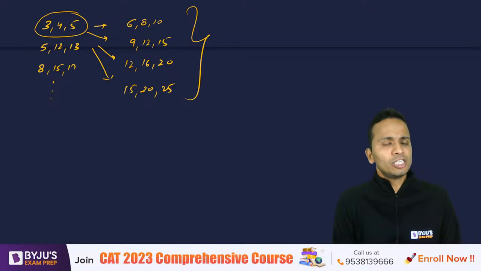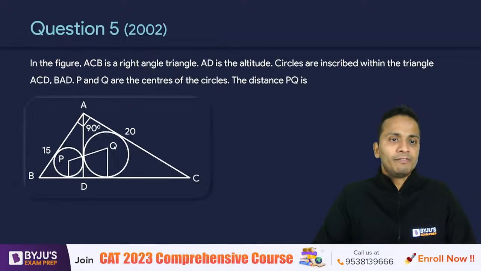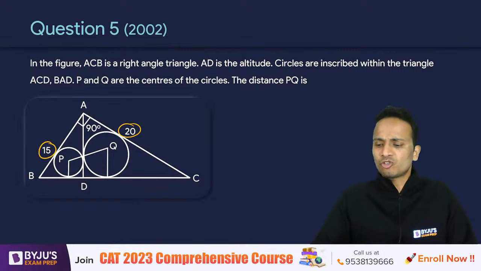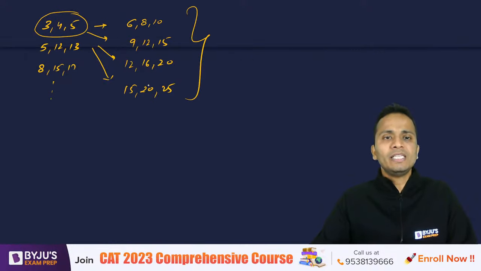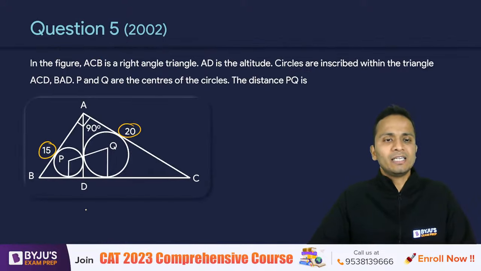Just to basically take care of the time that you are taking to solve a question. Okay. Now, another thing, if I take you back, in this case, this is 15, this is 20, and this is a right angle triangle. So 15 and 20 are related, there is a triplet 15, 20, 25. So you can directly say that the length of BC will be equal to 25. The complete length of BC came out to be 25.